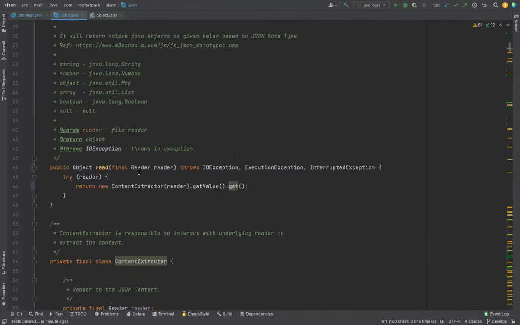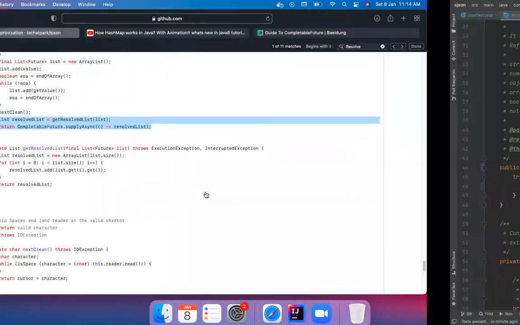What are these supplier methods? This get string is supplying me a string. This get number is basically supplying me a number. Get value is supplying me an object, boolean, or whatever it is. Basically, they are suppliers. They are not future. They are not an internal thing. They are supplying, but they can supply it later when I call get. So what is the feature that Java supports if I want to create a supplier function?